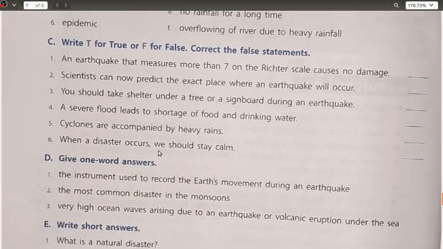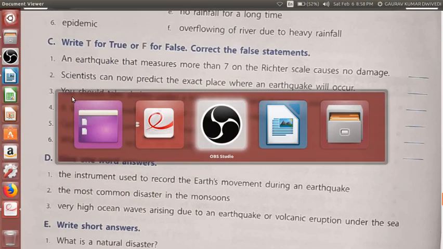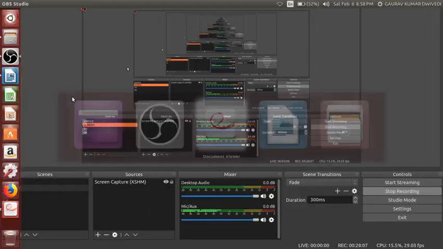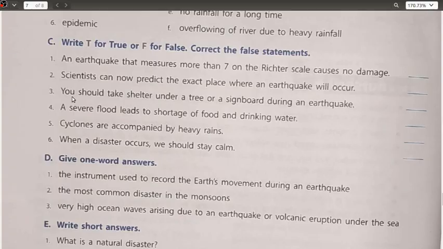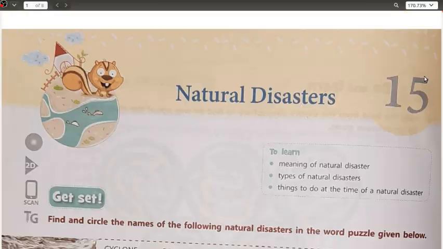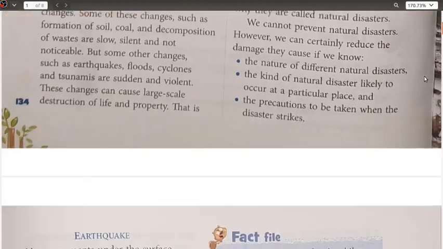Okay, the next is write T for true and F for false. Correct the false statements as well. An earthquake that measures more than 7 on the Richter scale causes no damage. So this is false. If you remember, if the intensity on the Richter scale is 1